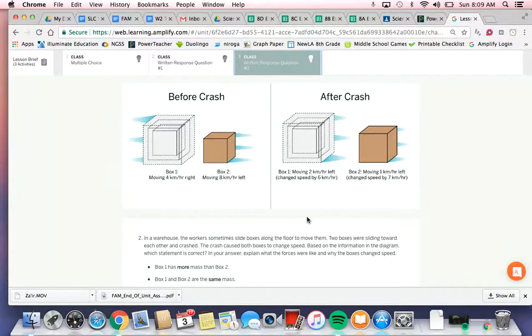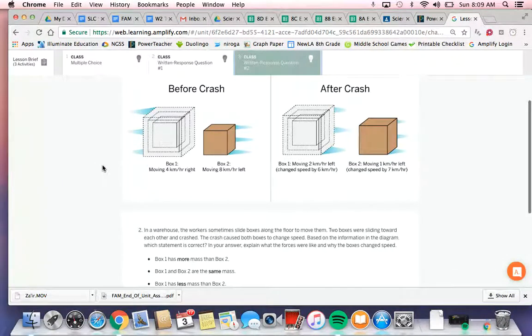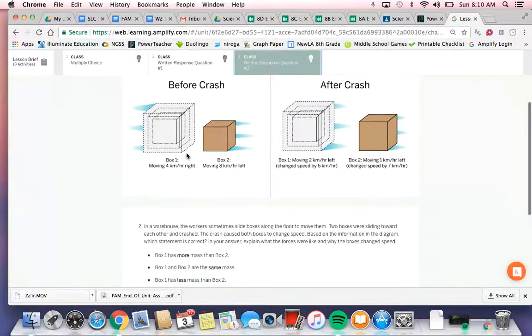So some important concepts should be explained in your response. One is that you indicate that forces cause objects to change their motion. So for these objects to change velocity or change direction requires a force. Secondly, you should explain that an object's mass determines how much it changes motion from a force.